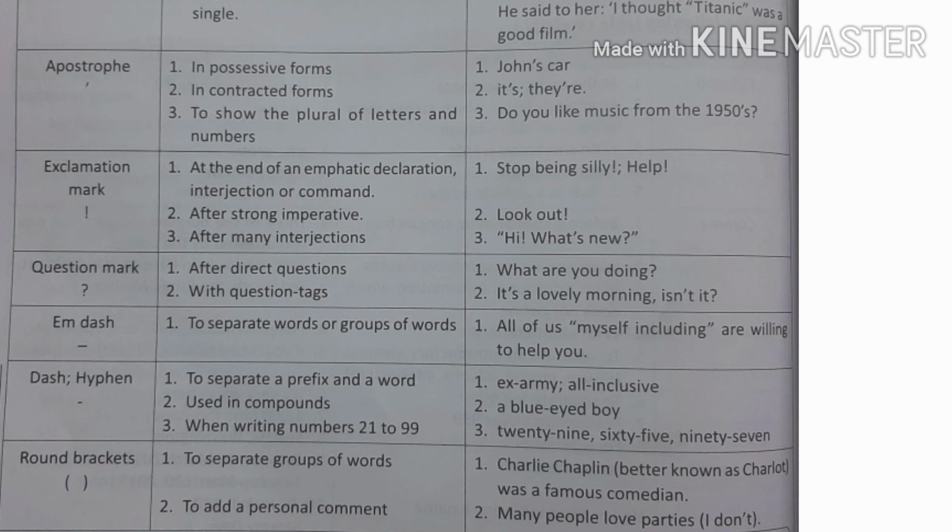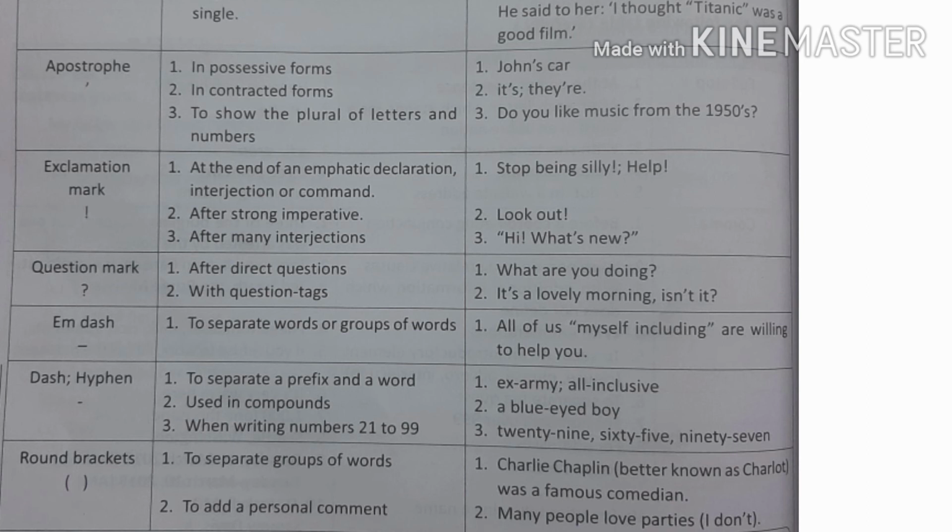After many interjections like hi, alas, ouch, hooray, we use an exclamation mark. Next is the question mark. After direct questions, we use a question mark, and with question tags, after the question tag we also use a question mark.